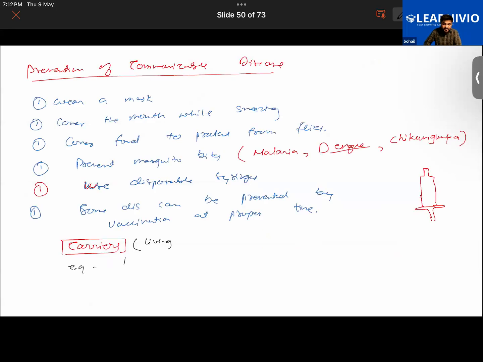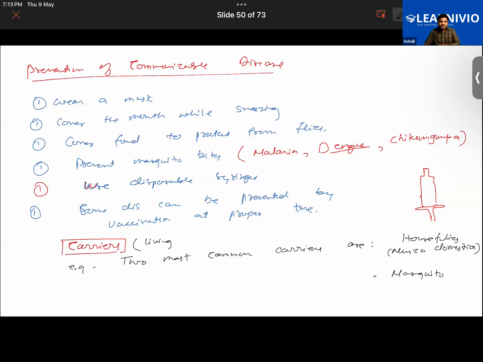You guys tell me, what examples are there? The two most common carriers: houseflies. Very good. Housefly. Then what do we have? You guys forgot about the mosquito. Mosquitoes are responsible for spreading a number of diseases.